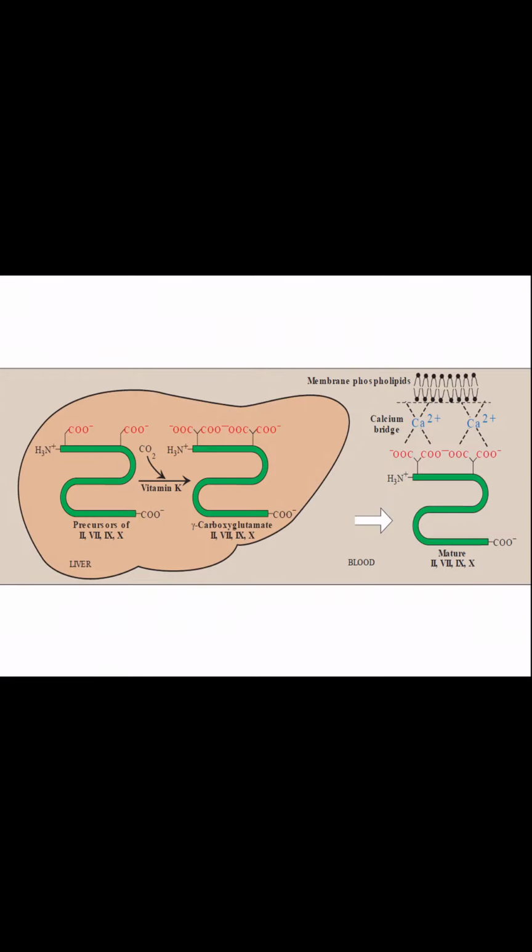So, this is what is happening once these precursors are converted into gamma carboxyglutamate, they have these carboxylate groups. Now, calcium comes and gets attached to them, and this is positively charged calcium. Membrane phospholipid has negative charge, so when there is an injury, they will go there and get attached to the membrane phospholipid and do the healing.